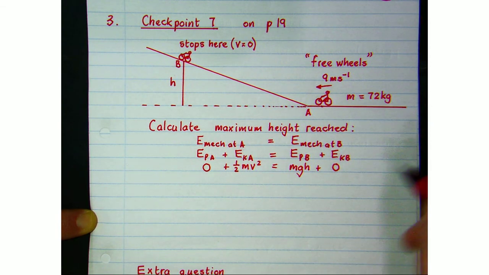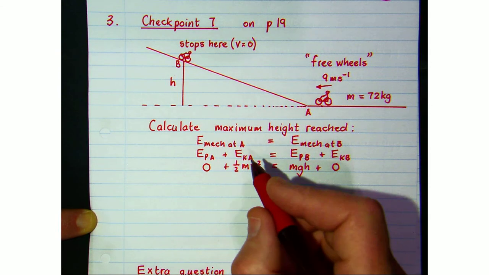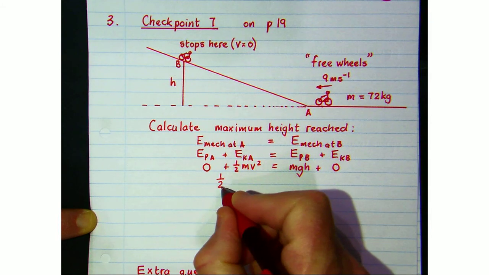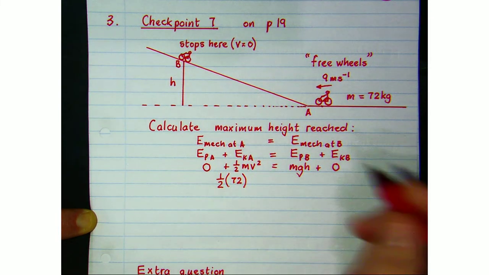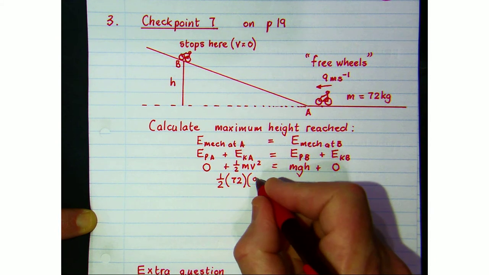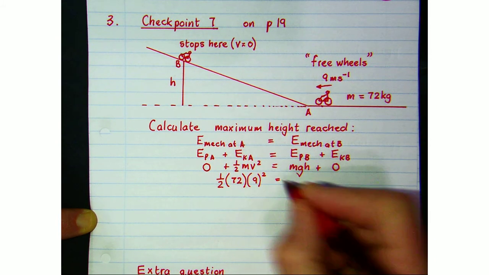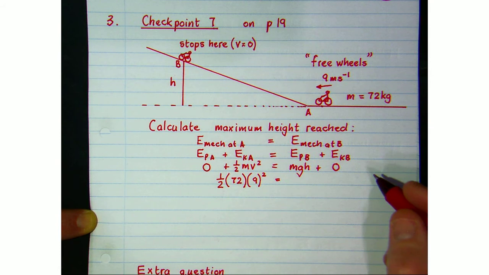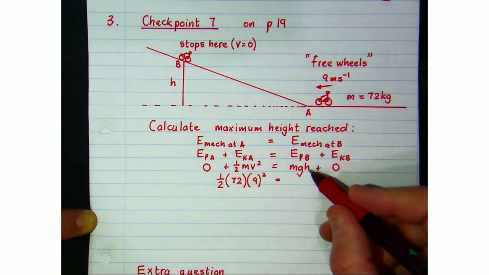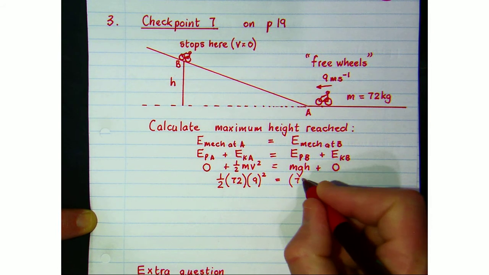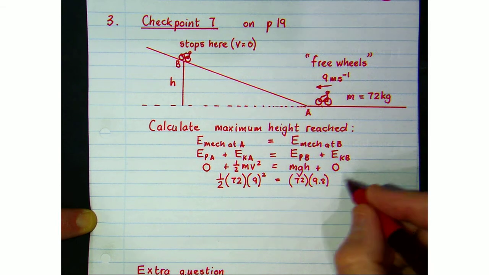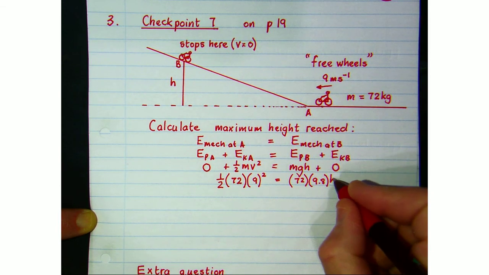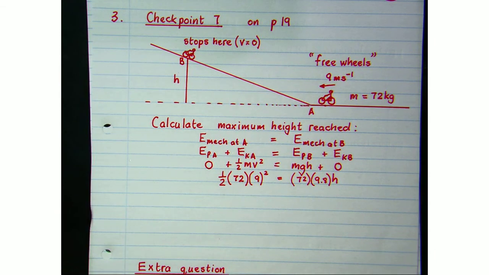If we put the numbers in, the mass is 72, the speed at the bottom of the slope is 9, don't forget to square that, and at the top it's all gravitational potential energy. The mass is 72, acceleration due to gravity is 9.8, and the height is what we're looking for. What is this vertical height that he reaches?